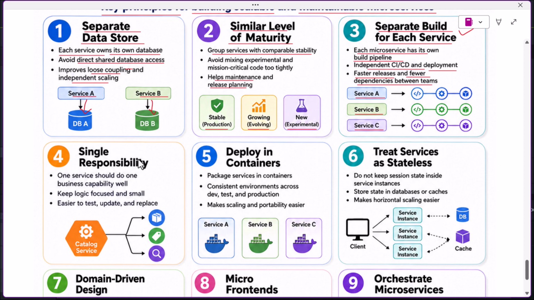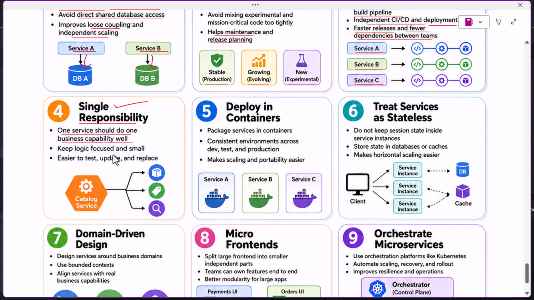The fourth best practice is single responsibility. One service should do one business capability well. The logic should be focused and small. For example, a catalog service should focus only on catalog-related work. It should not become responsible for many unrelated business features. When a service has a clear responsibility, it becomes easier to test, update, and replace.